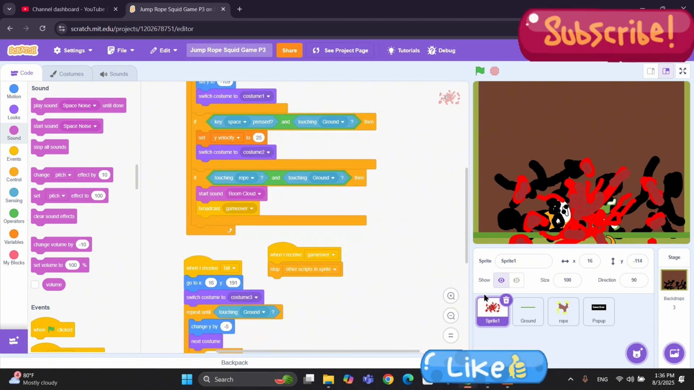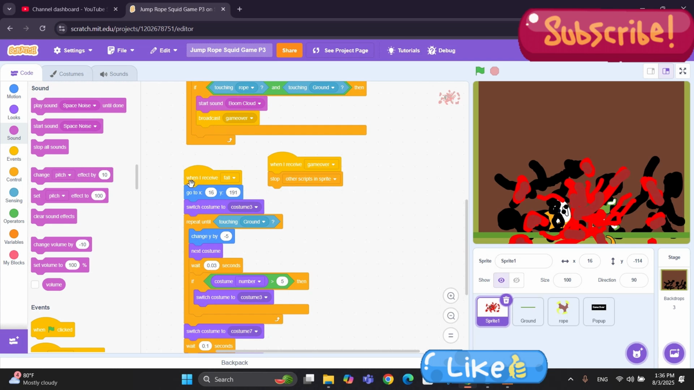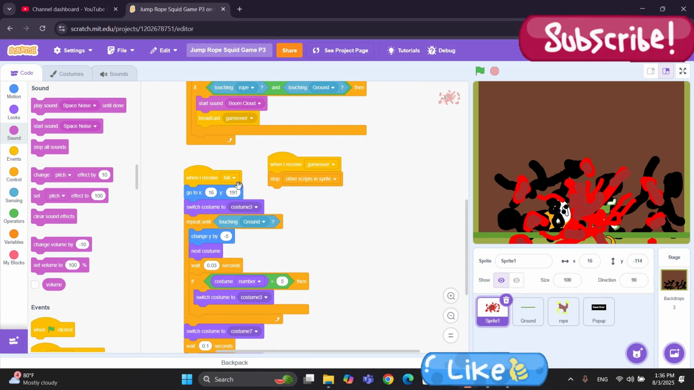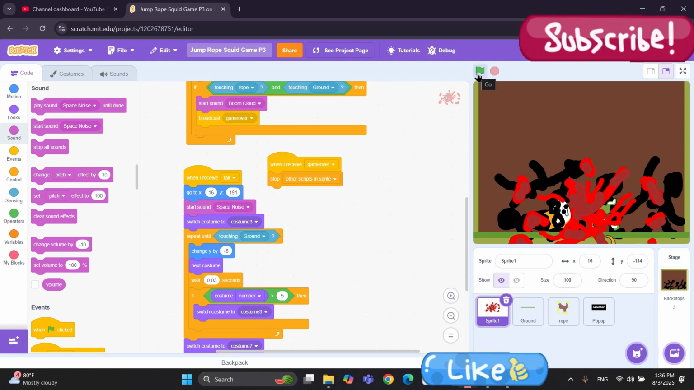When we start falling, we play that sound. For that, we have broadcast a fall message, and here under when I receive fall, we are going to play that sound. Go to the sounds menu and drag a start sound block before the switching of costume, and choose start space noise. Okay, great. Let's see. Click on the green flag.